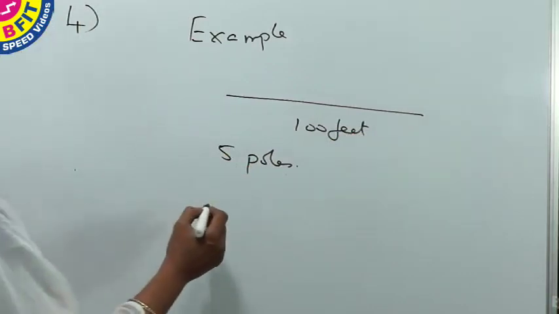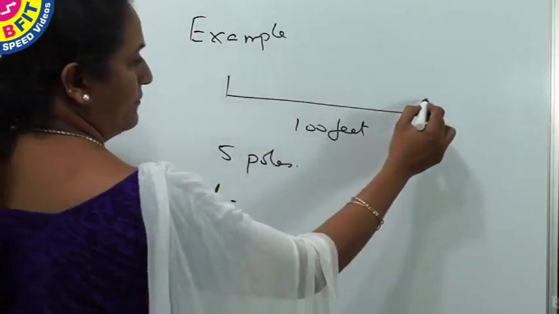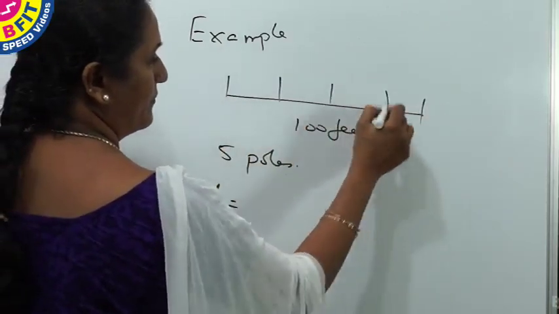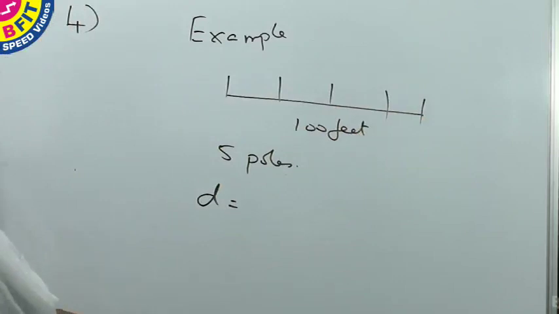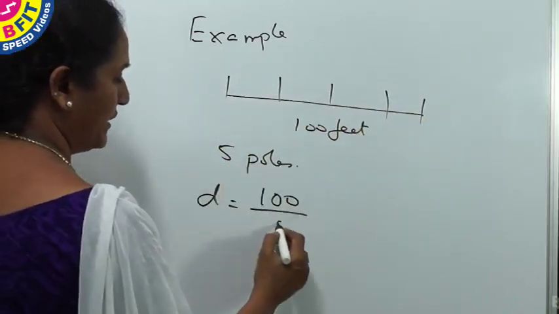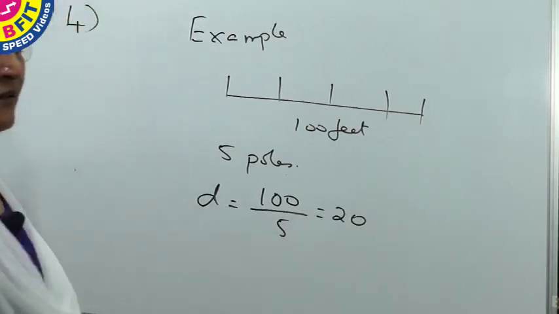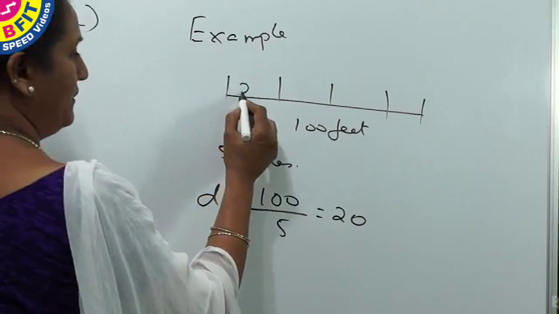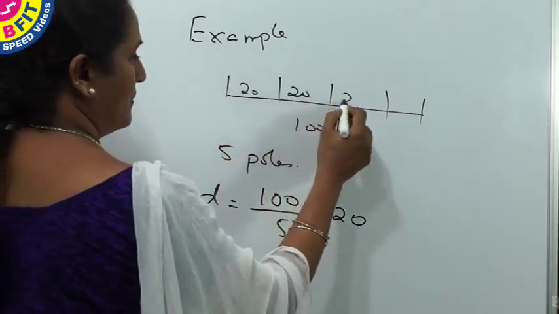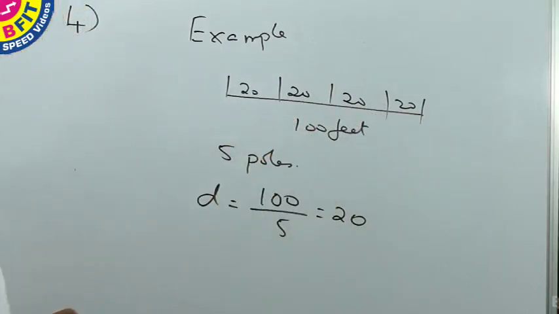So to find the distance between the poles, the whole length, if we divide by the number of poles, it is 20. So here the distance 20, so 4 times we get only 80 feet.